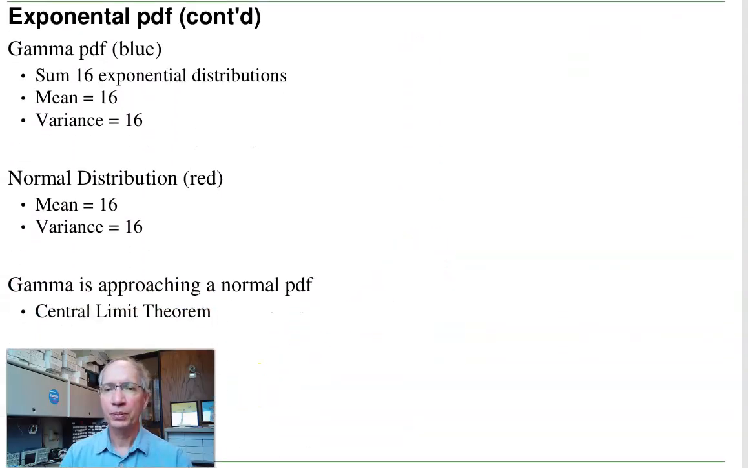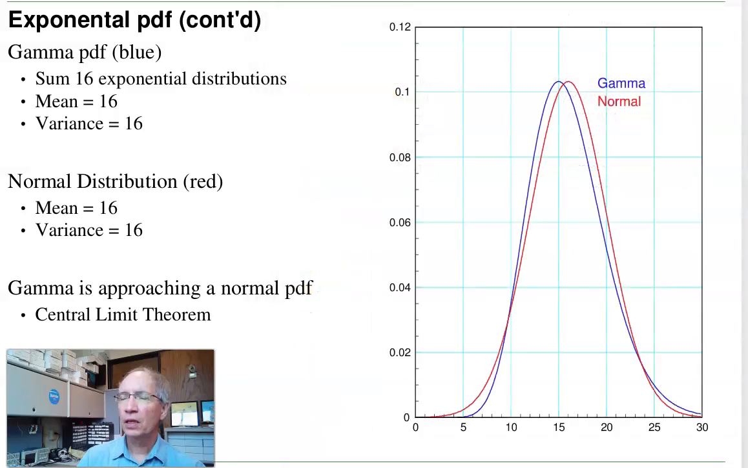Let's combine 16 exponential distributions, again giving me a gamma distribution. In this case, the mean is 16, the variance is 16. If I compared that to a normal distribution that also has a mean of 16, variance of 16, you're getting closer. That's the central limit theorem. All distributions converge to a normal distribution under some very general assumptions.